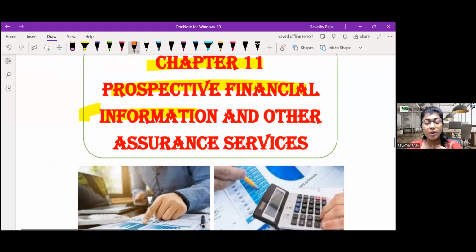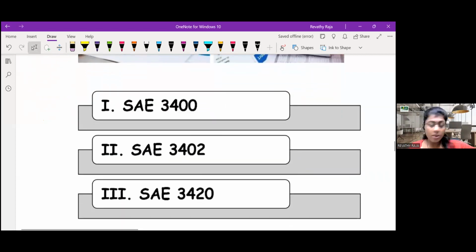So here you are going to give assurance on what? You remember I gave you SA, SRE, SAE, SRS. I gave you the difference. Assurance will come when you are giving assurance on other than historical financial info. So here we have 3 sets of standards.